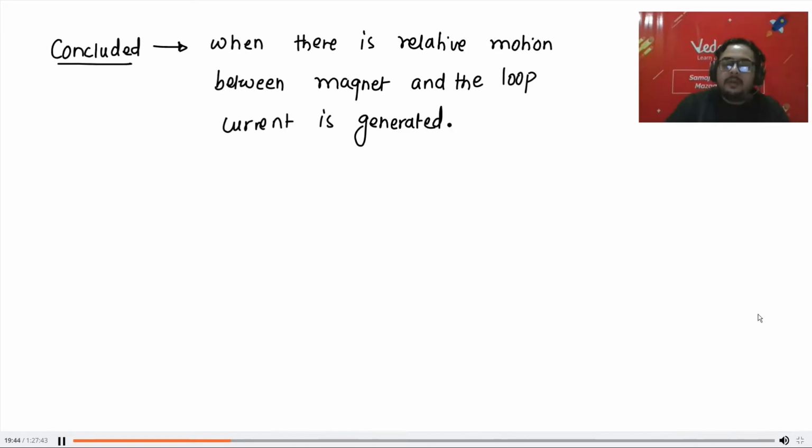So if you have a magnet and you have a loop, either you move the magnet or you move the loop. In both cases, current is generated. But if both are at rest with respect to each other, current is not generated. Is the observation clear to everyone? The loop and the magnet should be moving with respect to each other. If both are at rest, no current is there. In all the other cases, either you are moving the magnet or you are moving the loop, there is current.